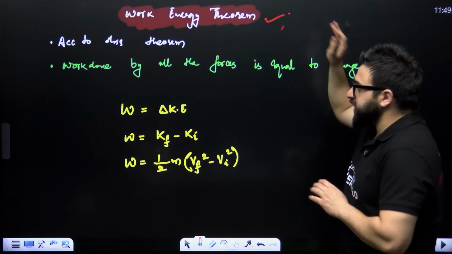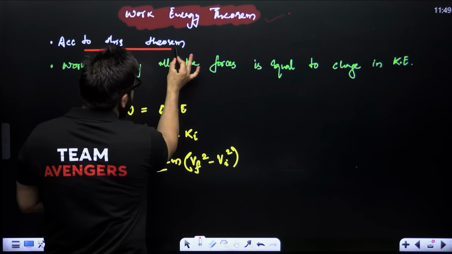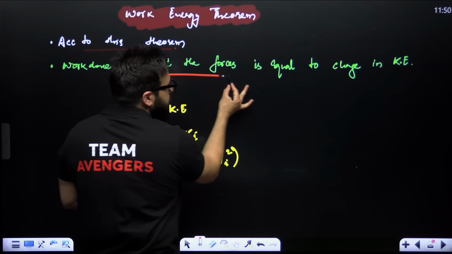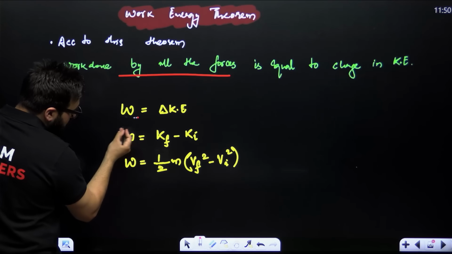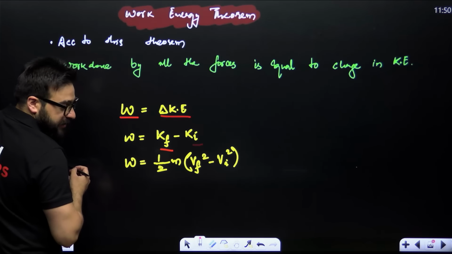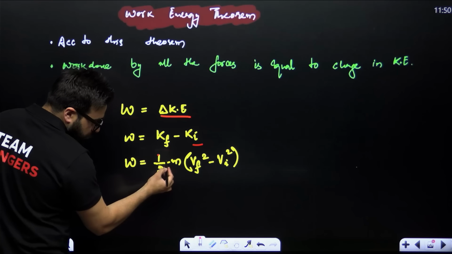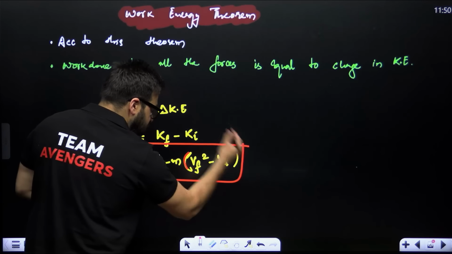First one, you have the work energy theorem. Extremely important. Let's understand. According to the work energy theorem, work done by all the forces is equal to change in kinetic energy. That means final kinetic energy minus initial kinetic energy. So you can write it like this: 1/2 m (v final square minus v initial square). This is the way you can write the work energy theorem.